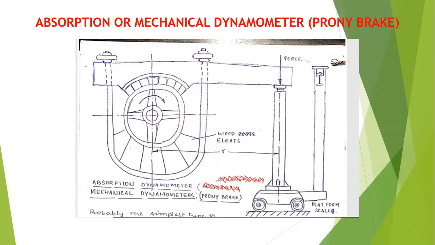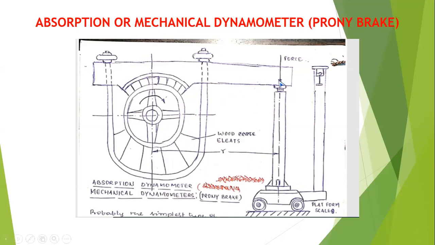The brake pad moves in the circumferential outward direction, so that it presses the drum, which is directly connected to the shaft of the engine. Through the drum or pulley, the rotation of the wheel or the shaft comes to a standstill position or lower speed. Remember, this wooden eyelet presses the pulley, which is directly connected to the shaft of the engine.